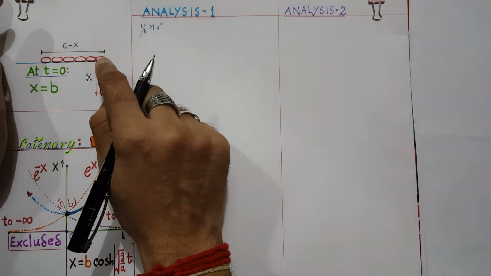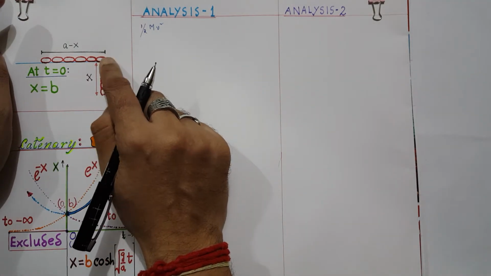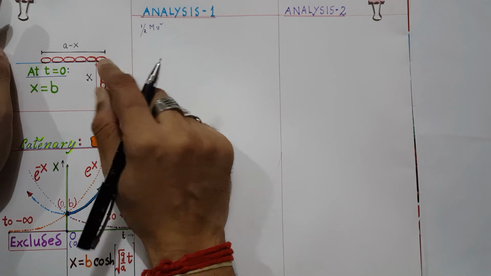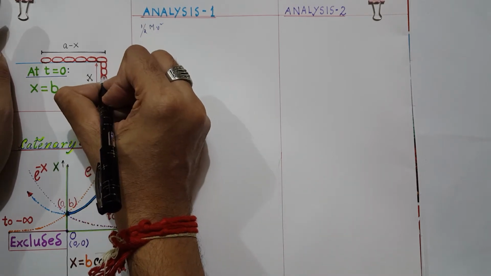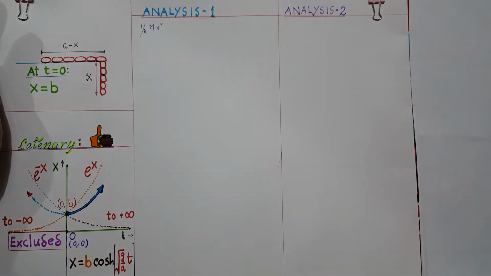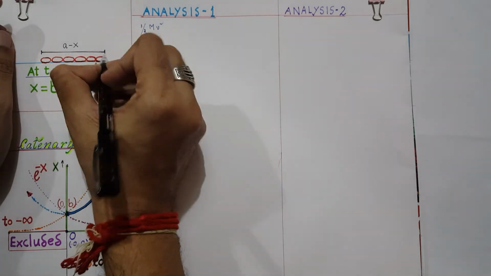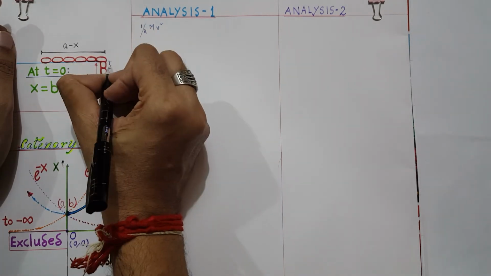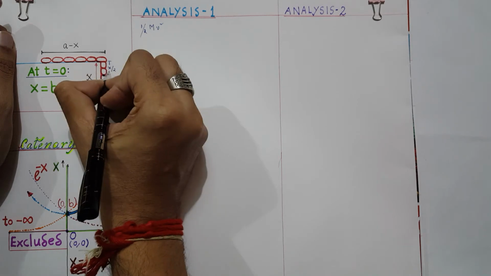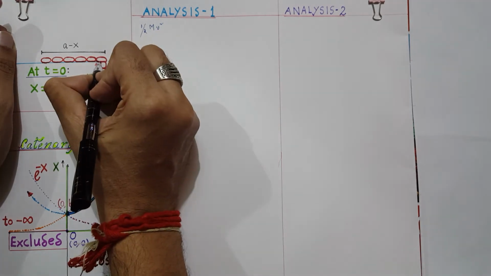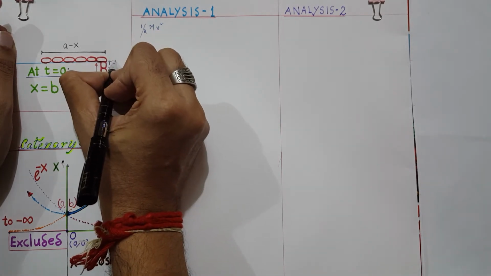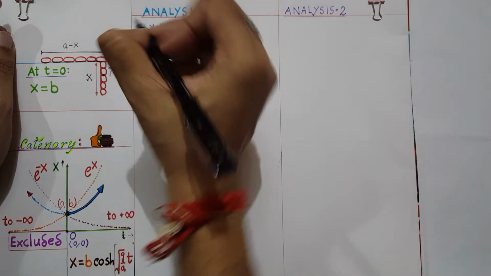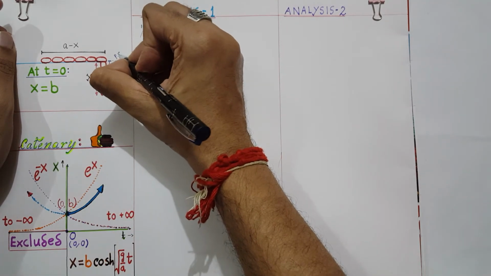Now the hanging part of the chain has come down by a distance x. So where lies the center of mass of this hanging part of the chain? Somewhere here. At what distance? At a distance x by 2. So I may consider that the table surface is my reference line. So this is the potential energy equals to 0 level.